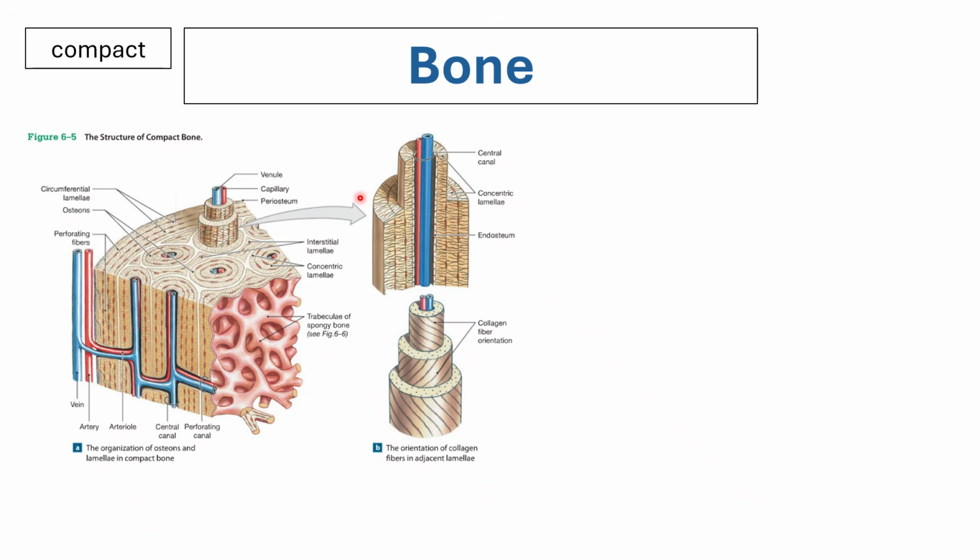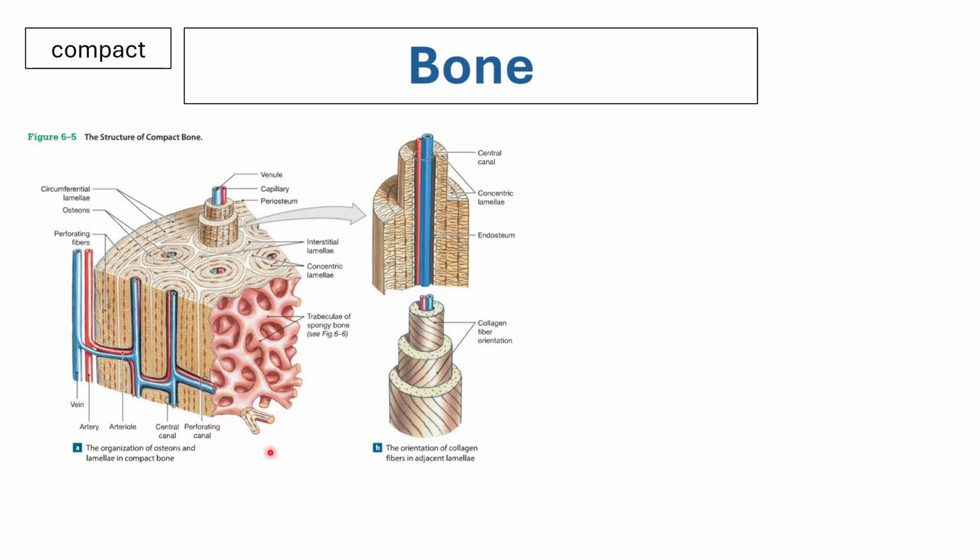Okay? As for the canal story, in the central area of each osteon, you would have your central canal. And of course, connecting these central canals, you would have your transverse canal. As you will learn in the lab, you would have other names for them, because in the olden times, the first scientists that described these structures would name them after themselves. You would know that because the name would have a capital letter. So your central canal is also known as your Haversian canal. Your transverse canal is also known as your Volkmann's canal.